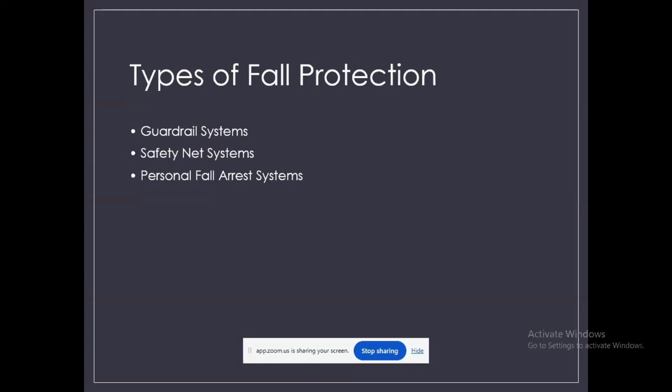We can simply say PFAS system. This includes equipment like a full body harness, lanyard, and anchor points. For example, a worker cleaning windows on a tall building wears a harness connected to a secure anchor, so if they slip, the system stops the fall. Each system serves a specific purpose, and choosing the right one depends on the type of work and the risk involved. Okay.